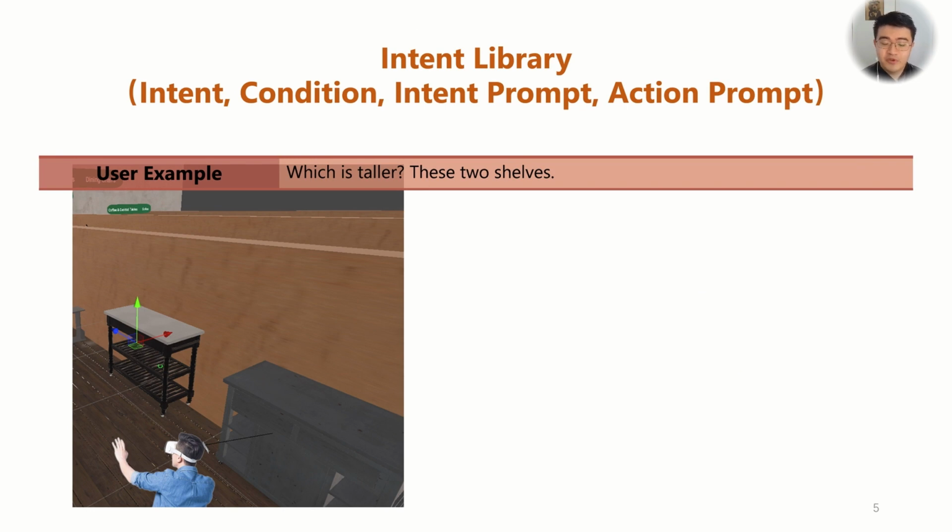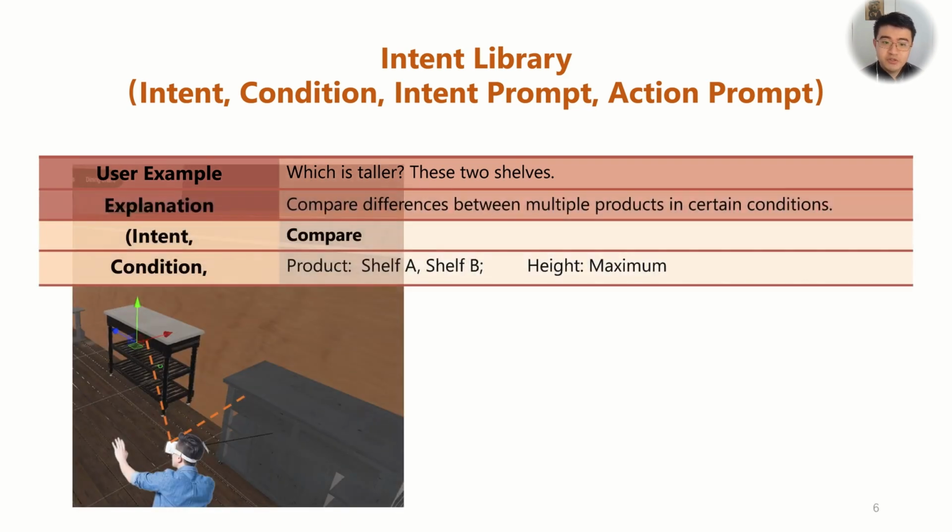Our work is carried out in a VR virtual shopping environment, so I will take a shopping case to briefly explain our framework. Suppose the user sees two shelves and asks the following question: which is taller, these two shelves? Then the user's intent should correspond to compare because he needs to compare the values of two products in the same attribute, height. Therefore, condition is the product that needs to be compared, shelf A and B. What needs to be compared is the height, the maximum value.